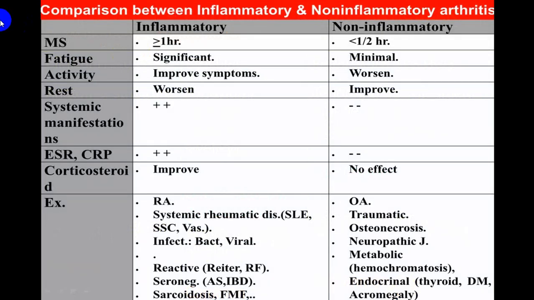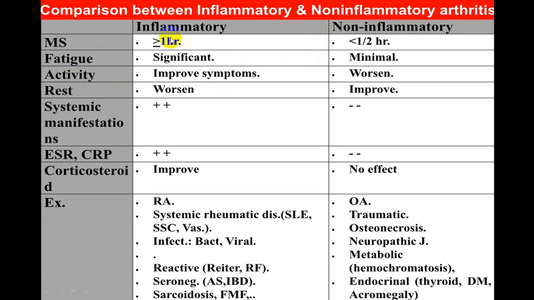Now, second point, you have to differentiate between inflammatory variety and non-inflammatory variety. This is very useful to differentiate the two most common joint involvements you will see in your everyday practice. One is rheumatoid arthritis and one is osteoarthritis. Osteoarthritis is non-inflammatory, rheumatoid arthritis is inflammatory. Morning stiffness will be longer. We say that more than half an hour in case of rheumatoid, while it will be less in case of osteoarthritis. Fatigue is more common in an inflammatory, that is rheumatoid arthritis, rather than in case of osteoarthritis.